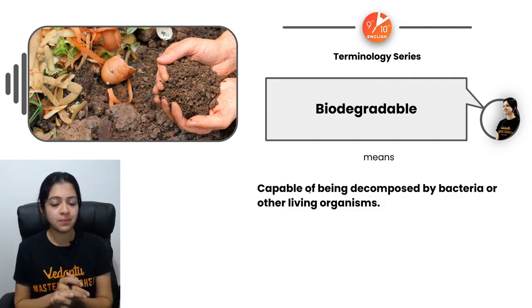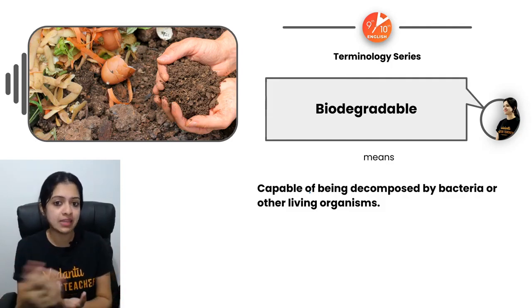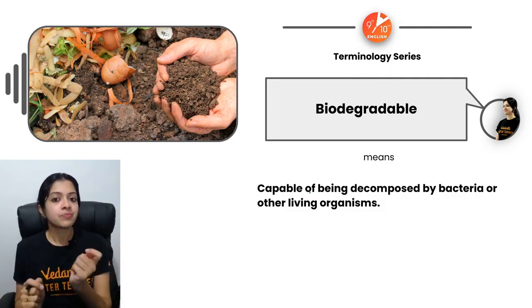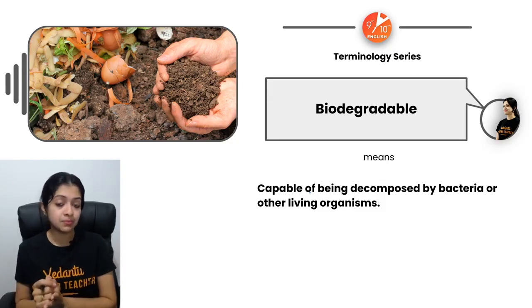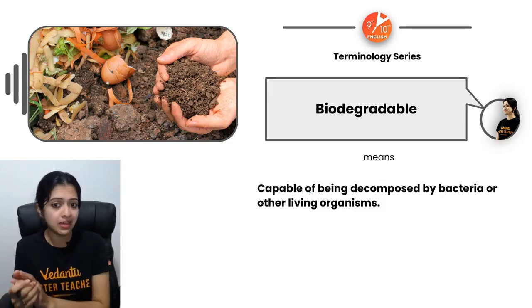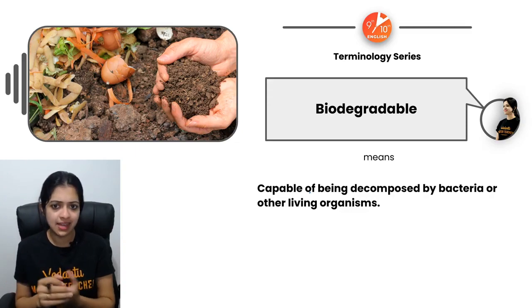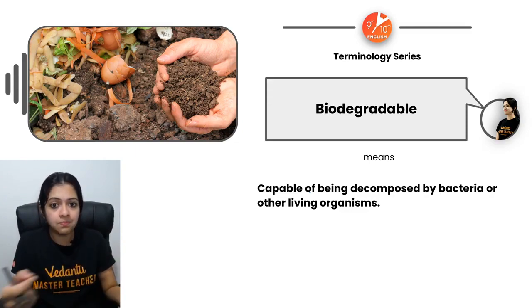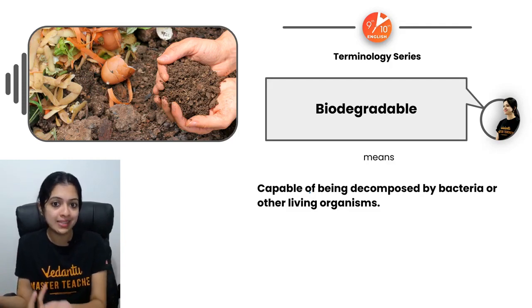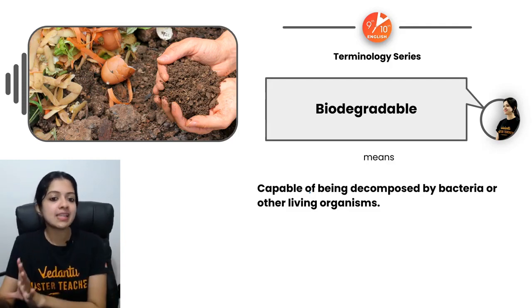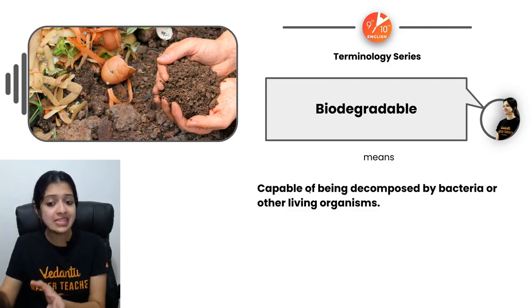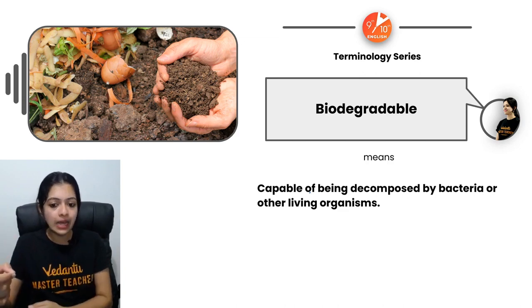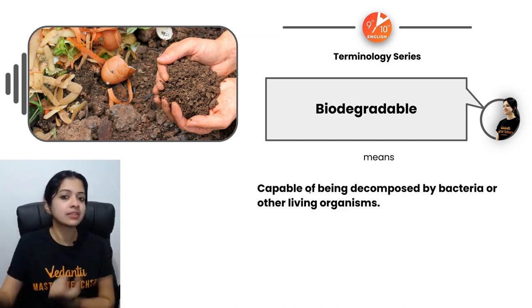And if something is available, they say it is 100% biodegradable and not non-biodegradable plastic. You would have seen labels which say, I am made of cornstarch and not plastic. These are biodegradable materials, capable of being decomposed by bacteria or other living organisms.